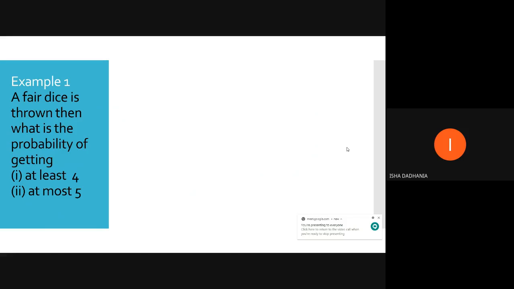So for the first, maybe the answer will be 1 by 2. Maybe, guessing, what does that mean? I'm not exactly sure, maybe — nothing like that exists. Let's solve together. What is our experiment? Tell me. The experiment is we are throwing a die. So the sample space will have... Yes, sir. Tell me, what will the sample space be?